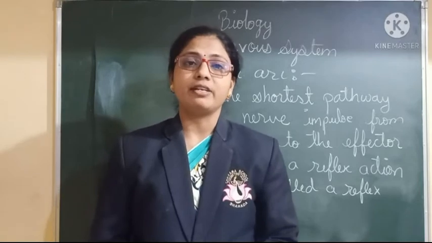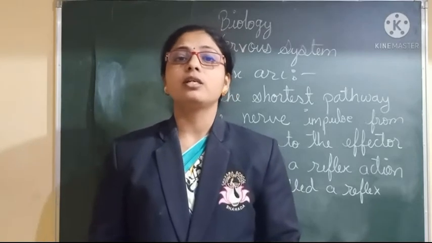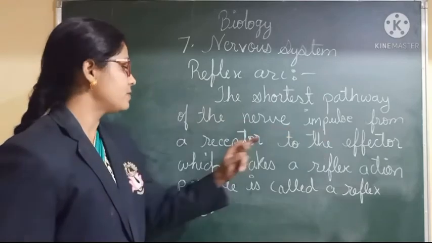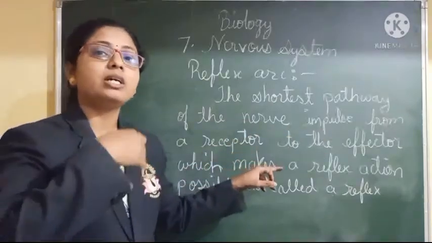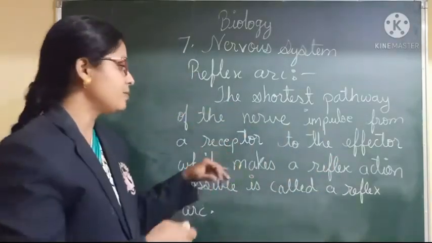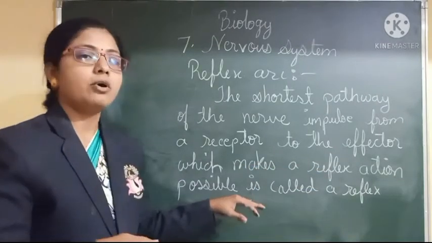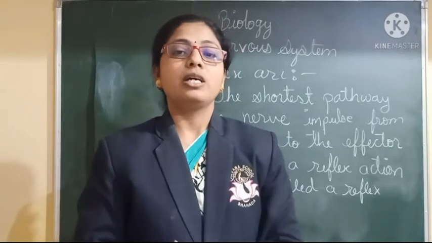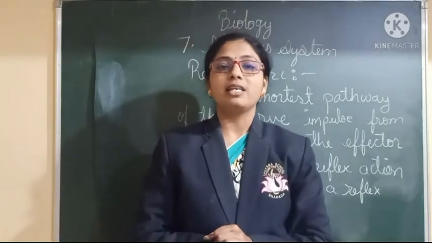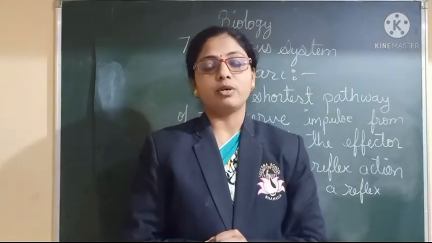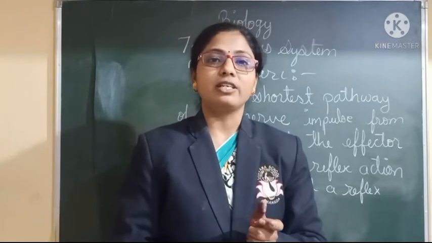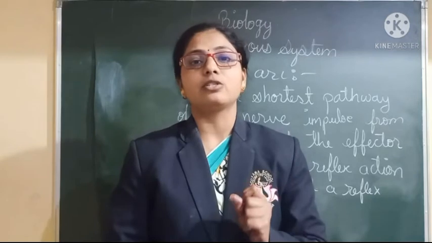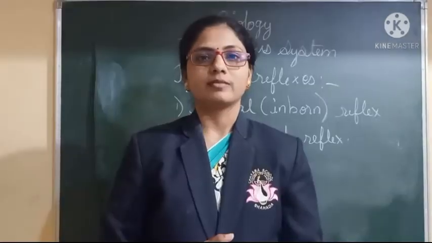What do you understand by reflex arc? It is nothing but the shortest pathway of the nerve impulse from the receptor to the effector, which makes a reflex action possible, and is called a reflex arc. So the reflex arc is the shortest path from the receptor to the effector, and then the impulse is created very fast. That is known as the reflex arc.